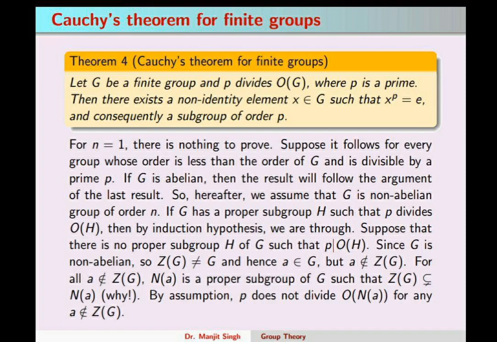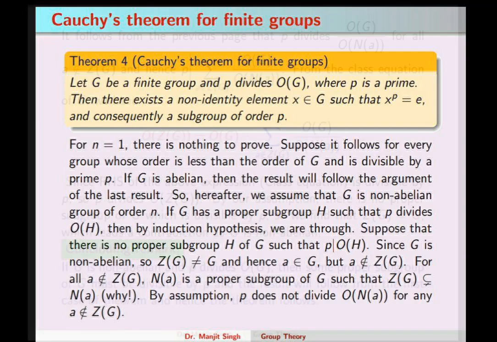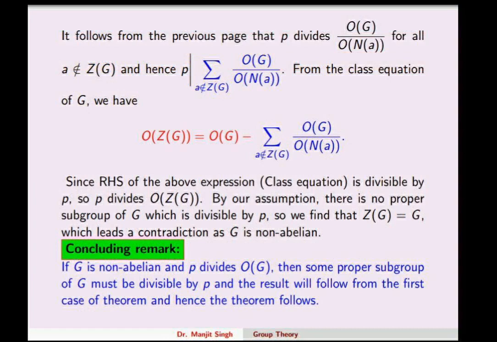For this element a not belonging to the center, the normalizer will be a proper subgroup of G. Since we have taken that p doesn't divide the order of any proper subgroup of G, p does not divide the order of the normalizer. p divides the order of G, so p divides the order of G upon the order of the normalizer, and it will happen for every element a which is not in the center.